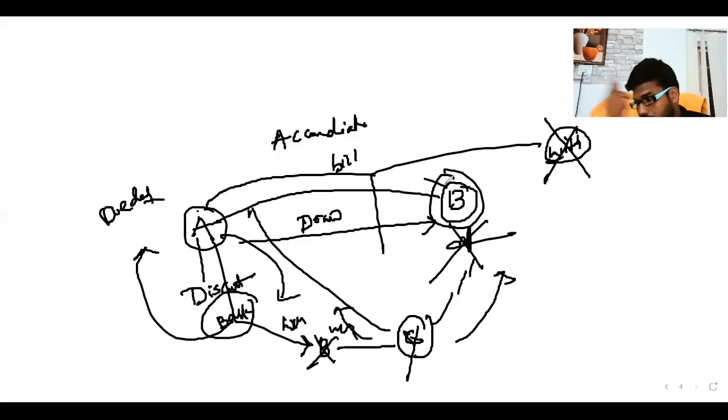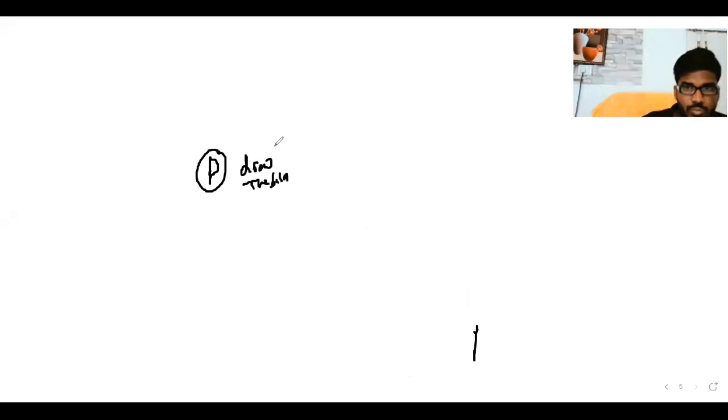Okay, so another situation. I can ask one example, and you can answer it. P draws the bill on Q. Then he is the drawer. Q accepts the bill.